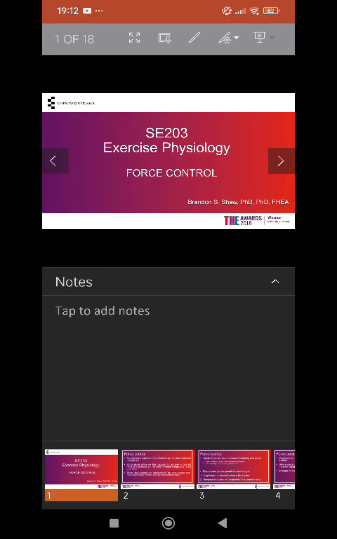Number 2. Neuromuscular coordination. Sensory-motor integration. The nervous system integrates sensory information, including proprioception, vision, and vestibular input, to coordinate muscle activation for effective force control and balance. Feedback mechanisms. Continuous feedback from sensory receptors informs the nervous system about postural changes, leading to adaptive adjustments in muscle forces to preserve balance.